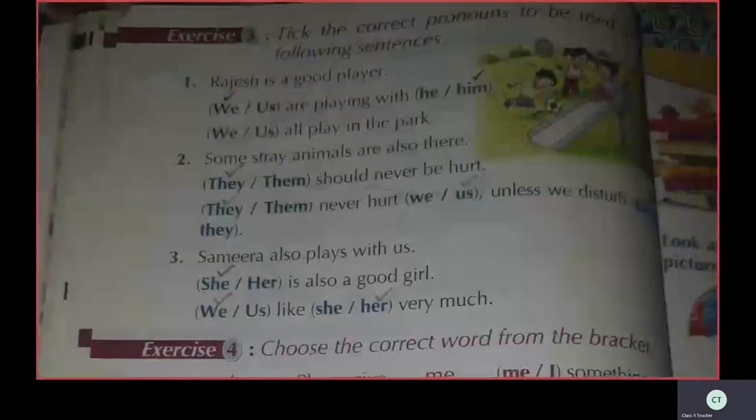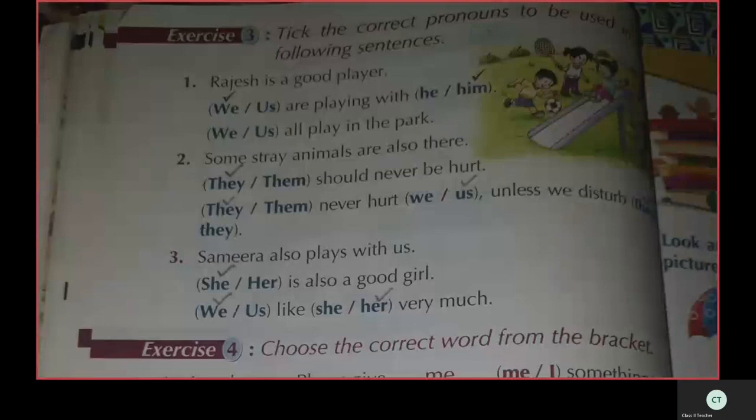See exercise 3. Tick the correct pronouns to be used in the following sentences. Rajesh is a good player. Here, in brackets, two words are given, we and us.